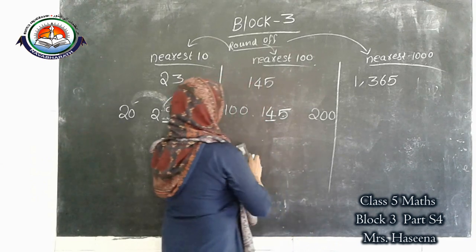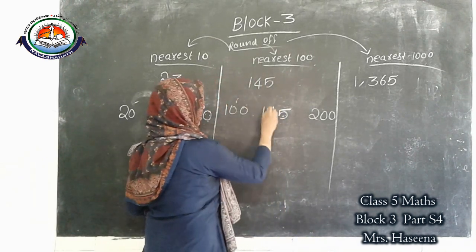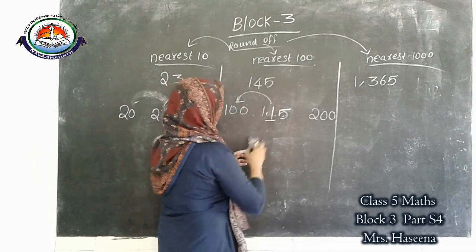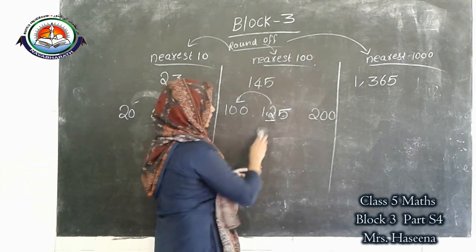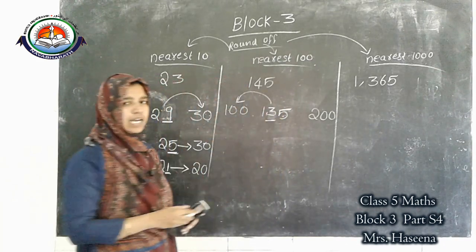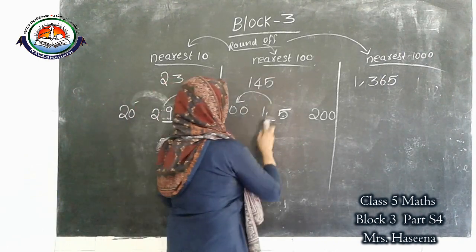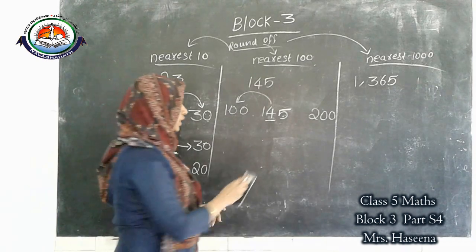Same way, here 1 means this is the answer. Here 2 means this is the answer. Here 3, here 4 means this is the answer. Okay.